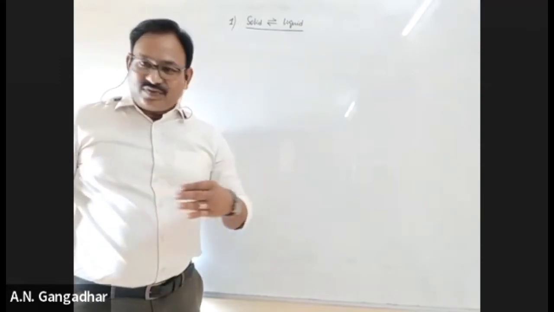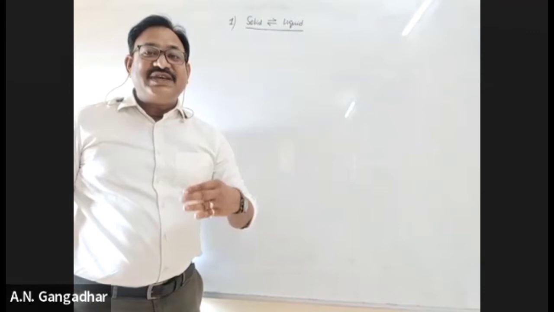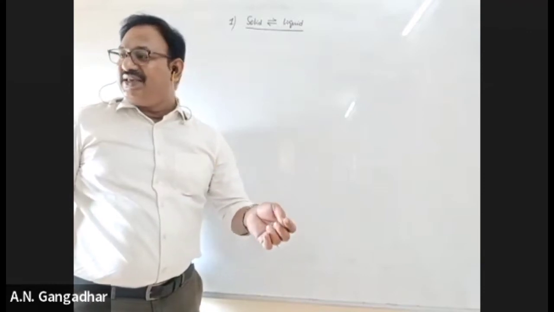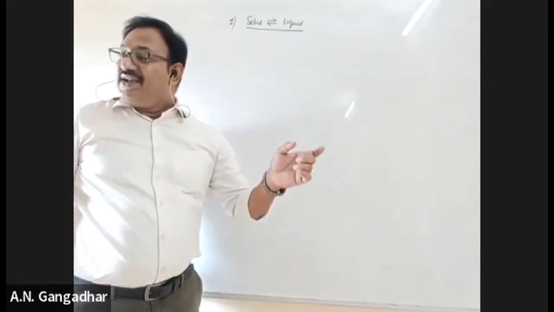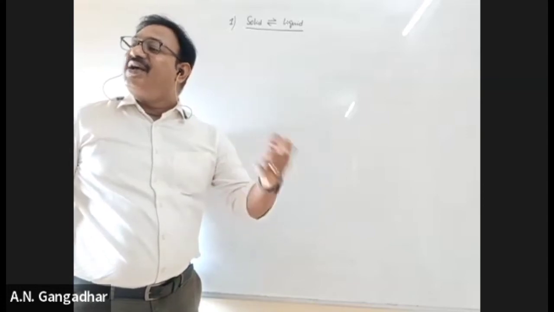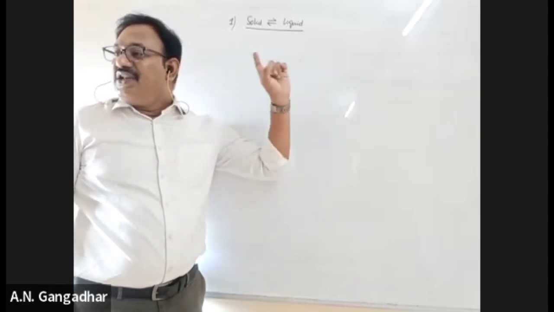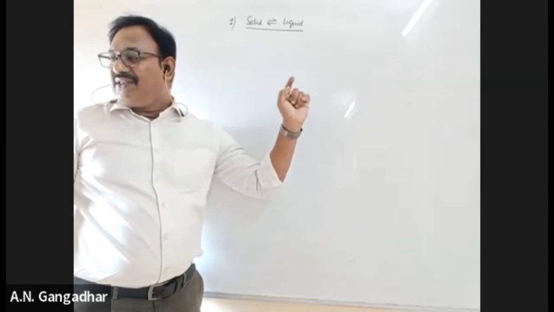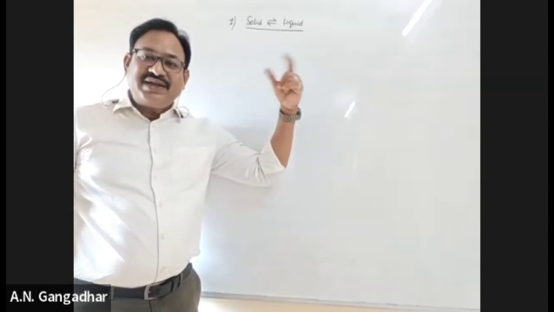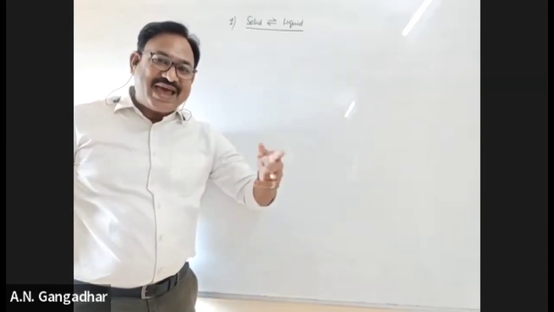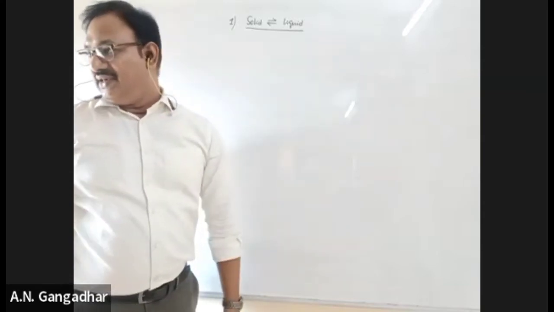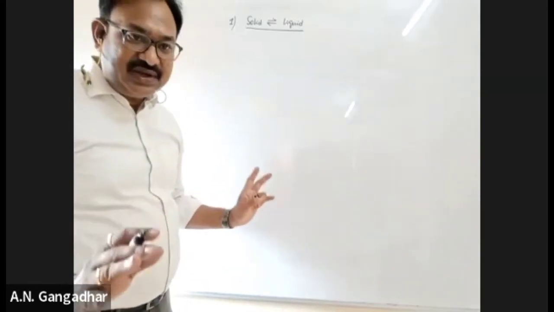Are you getting it? Both forward and backward change happens simultaneously. Are you getting it? That indicates soon it acquires equilibrium. So particularly no need to write equilibrium like that. You just keep this arrow, you can understand both forward and backward changes happen simultaneously. Have understood? Is that clear?